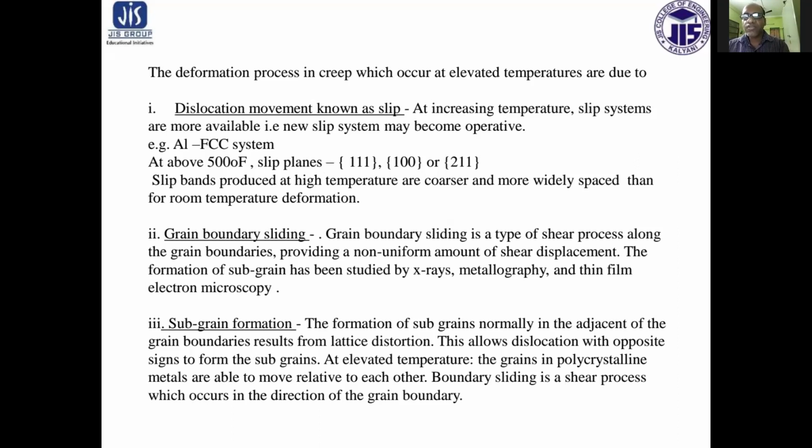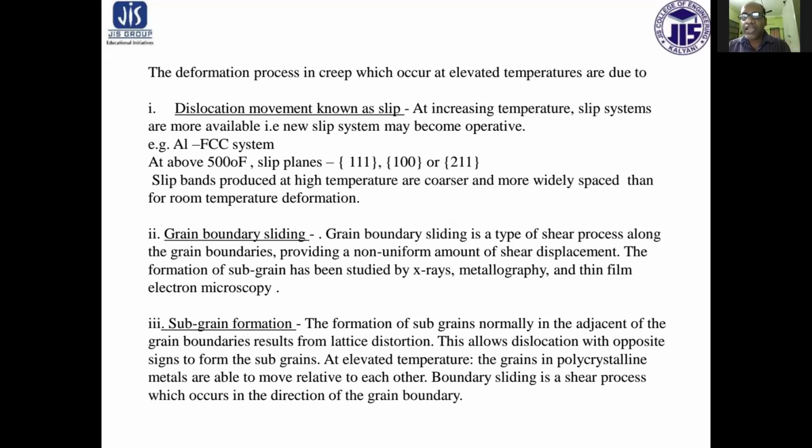Example, for aluminum, an FCC crystal structure system, above 500 degrees Fahrenheit, slip planes such as 111, 100 or 211 operate. Slip bands produced at high temperature are coarser and more widely spaced than for room temperature deformation.